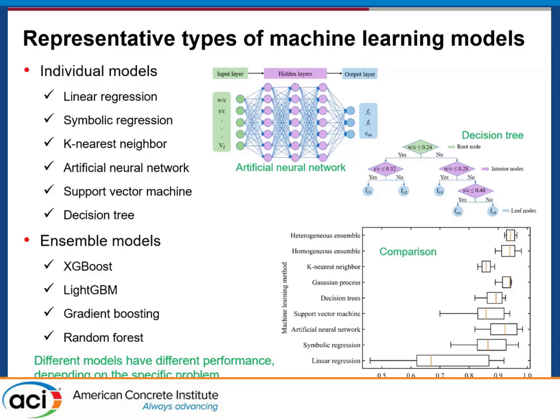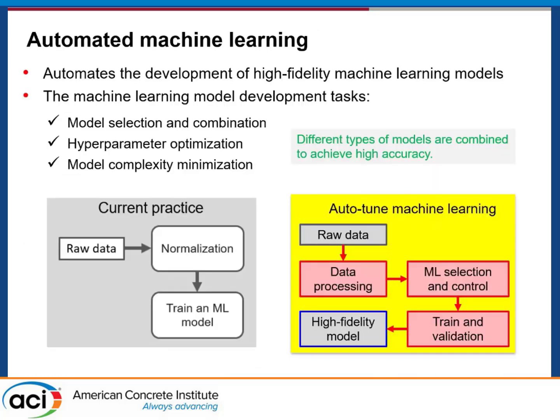We still need to test many different models, and we perform hyperparameter tuning. We do a lot of work every time, which is very time consuming. And when the data set is changed, the model is also changed. So to address this kind of problem, we proposed the auto-tuning method.